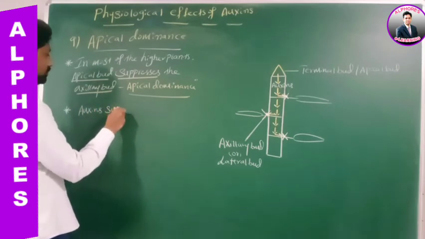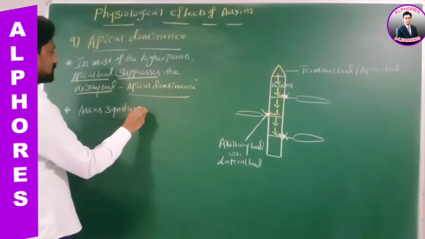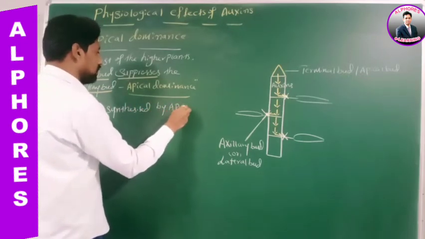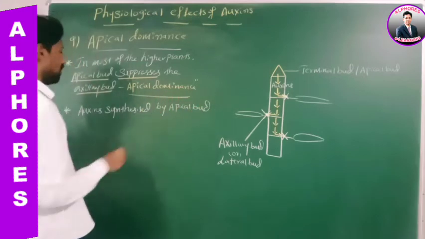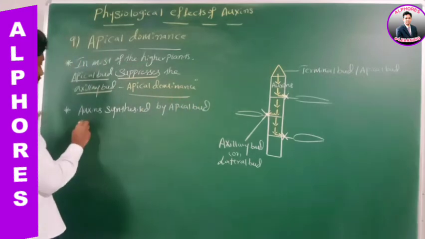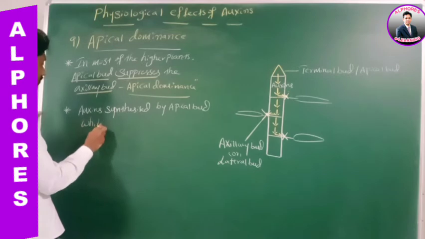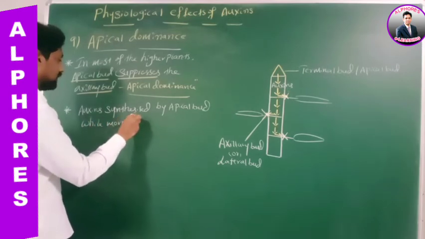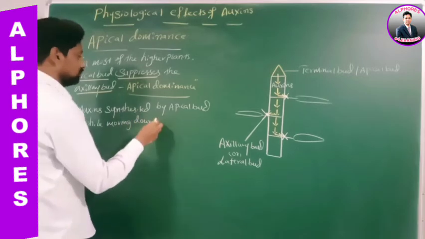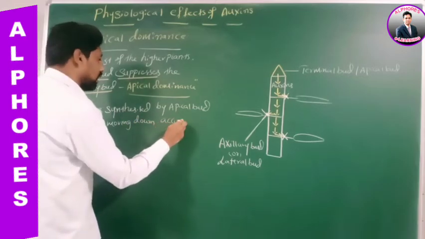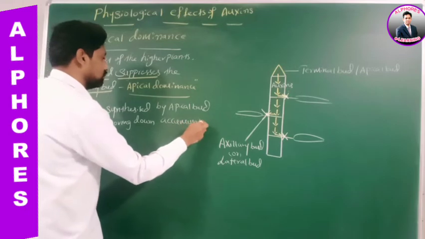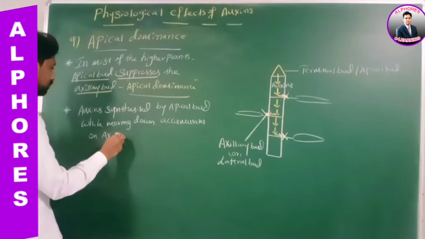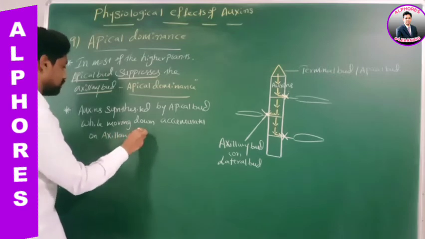Auxins are synthesized by the apical bud. While moving down, they accumulate on the axillary buds.